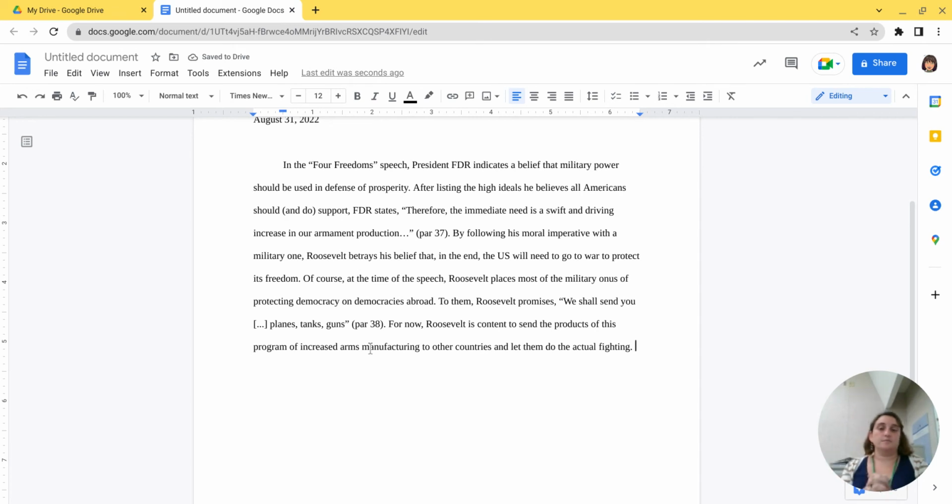Okay, so that then is my analysis of that quote. And so now where do I want to go? When I ask you to do this, I'm going to ask you to do maybe three rotations. So we need one more rotation to wrap up our paragraph. What if I'm trying to say, FDR indicates the belief that military power should be used in defense of prosperity, but he does that by talking about armament production. But for now, he's willing to let the other democracies bear the weight of the war. Where might I go? Where could I end with my paragraph?